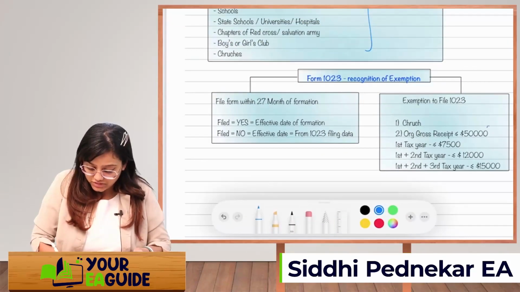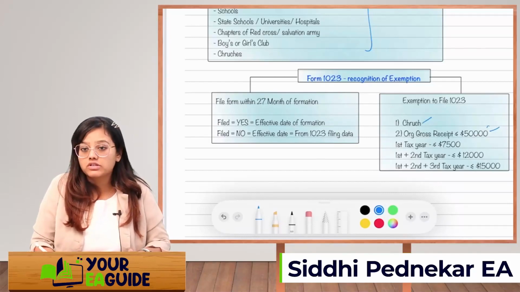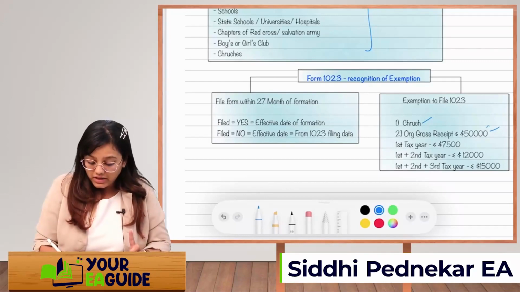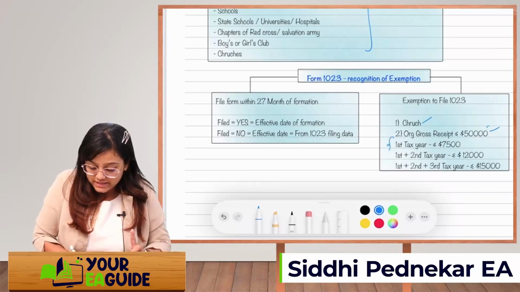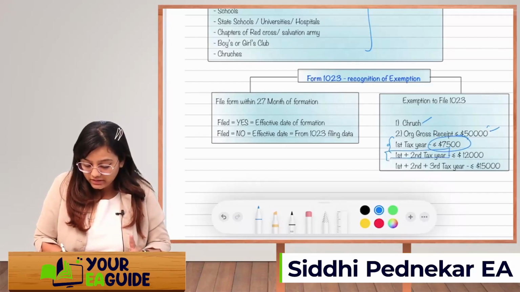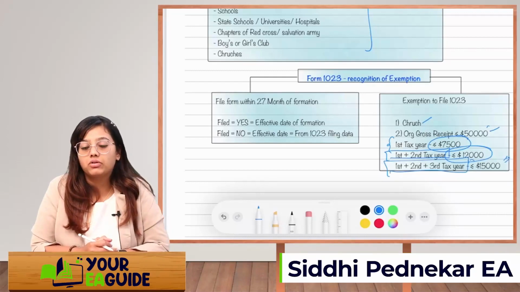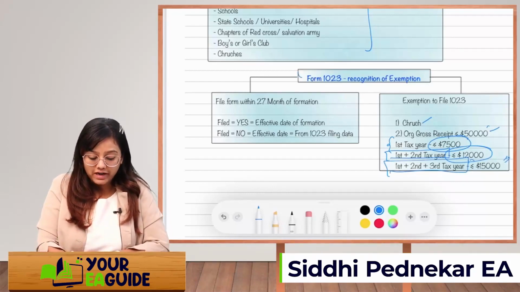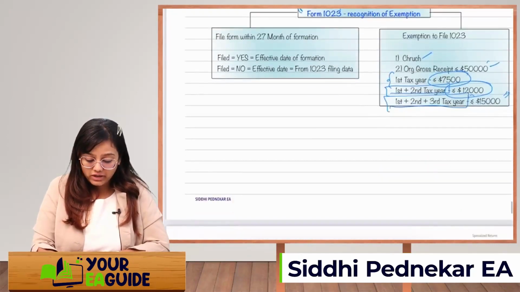In the first tax year, you can get the exemption only if your gross receipts are up to 7,500. In the total of the first and second year, your gross receipts are up to 12,000, and over all 3 years your gross receipts are up to 15,000. Within this limit your gross receipts will be calculated, and if your activity is a church, then you don't have to file Form 1023 to claim the exemption for exempt organization.